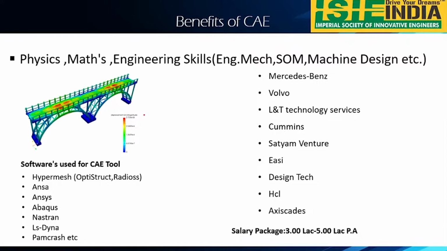Okay. So these are the very, very important skills. Unless you have these skills, there is no chance of going for CAE. If you are not perfect in these subjects, then even if you go for CAE, there is very little chance to survive in the organization. So these are very important if you want to continue your career as a CAE engineer.